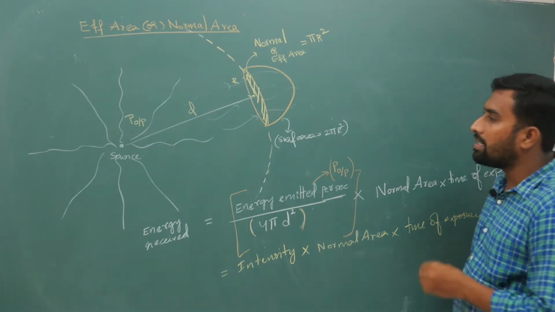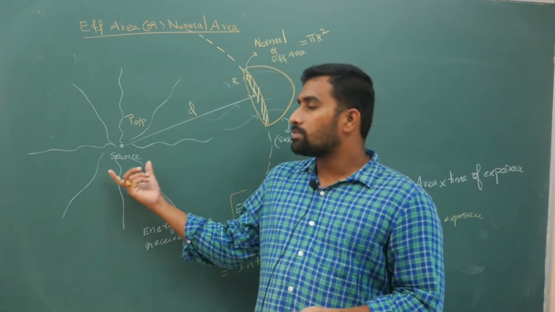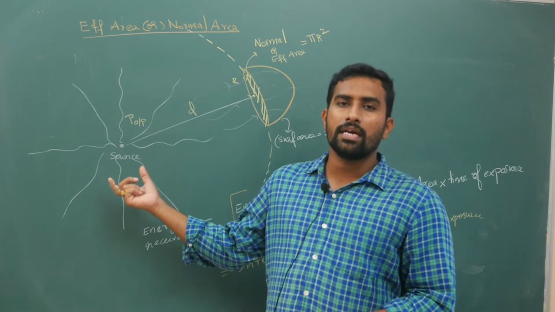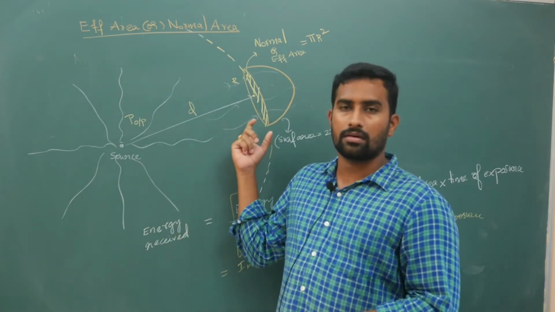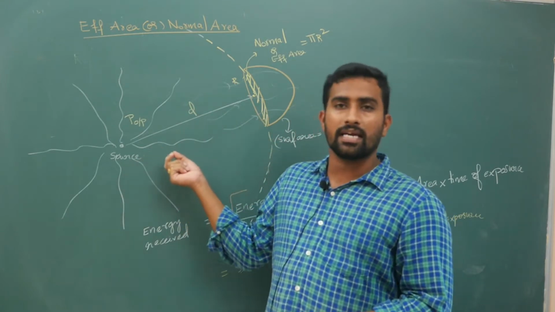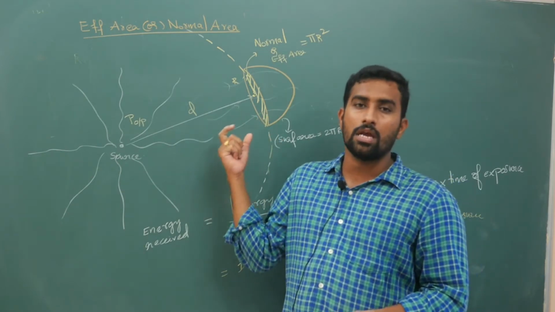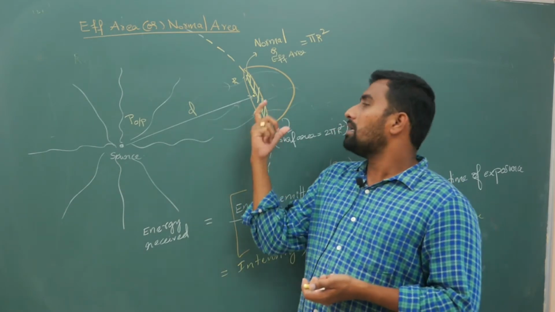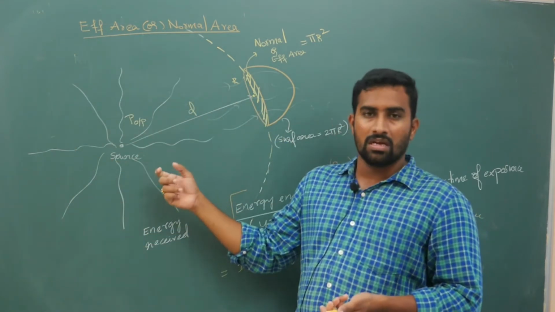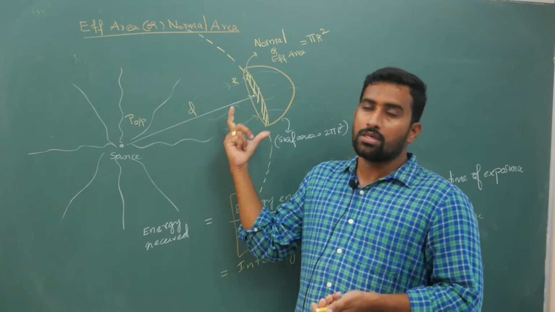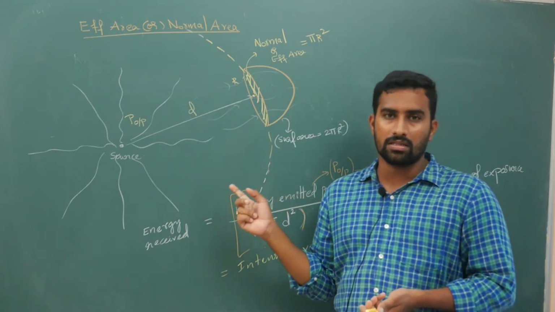Now, why did I give you this? I will tell you. Because this is some source. It will keep emitting radiation energy. You are supposed to take this as your sink. What your sink will do is take energy from this source. When the sink absorbs energy, it will not absorb the entire energy emitted by the source. It will absorb only a fraction of energy. So how much is that fraction? That is why we are calculating all this.